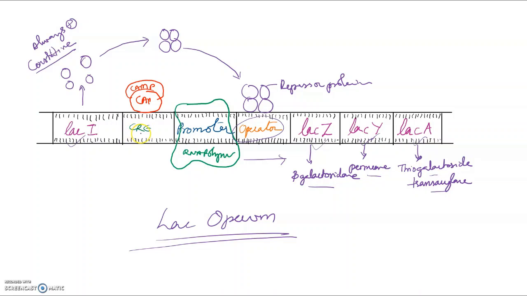Then there is a cyclic AMP response element which will bind with CAP and cyclic AMP. This is absolutely essential for the RNA polymerase to bind to the promoter region. Without cyclic AMP or CAP, RNA polymerase will not bind to the promoter region. Then Lac I is the region in the DNA which transcribes repressor proteins.